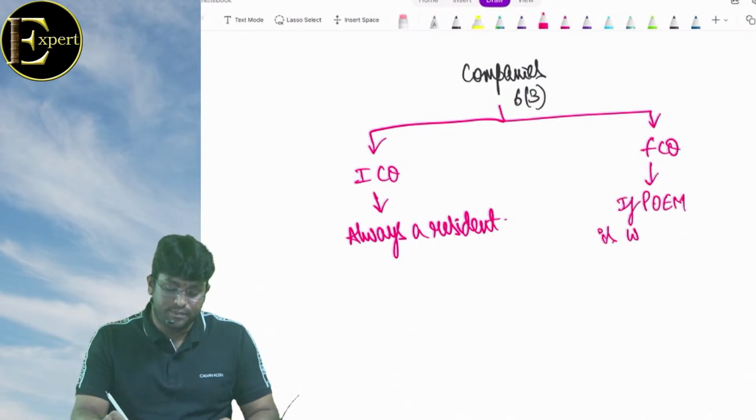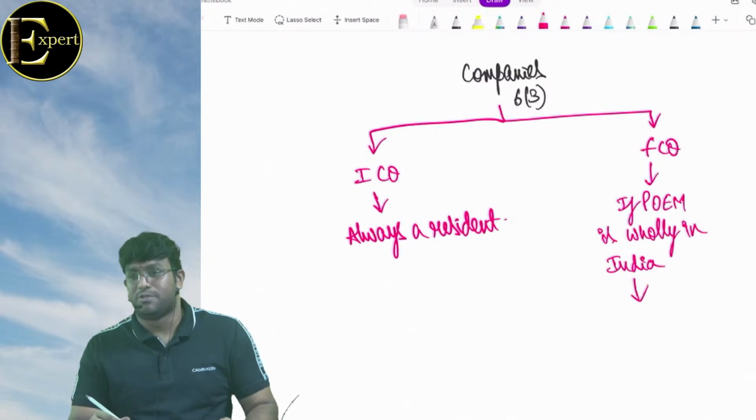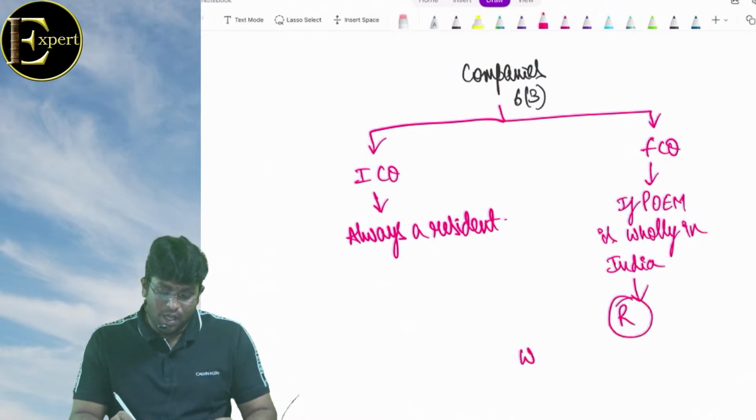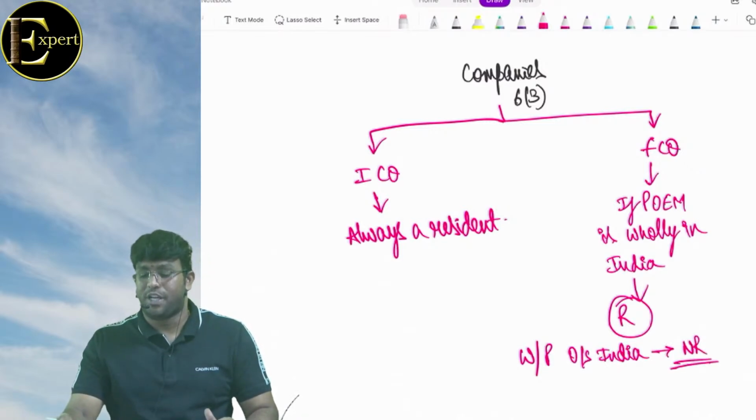POEM. What, beta? POEM is only in India. What is POEM? Place of effective management. If POEM is only in India, we'll call it resident. And if wholly or partly outside India, we'll call it non-resident. And there's no classification called ROR, RNOR, and all.